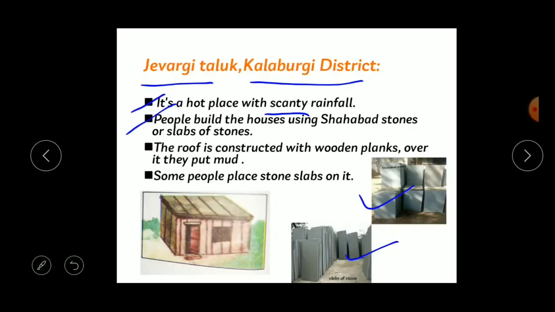Here the roof, what is the meaning of roof? Roof is nothing but the top of the house. This is called the roof, right? So the roof is constructed with wooden planks, and over those wooden planks they put mud. Okay, and some people place slabs of stone on it. Some of the people put slabs of stones on the roof, on the wooden plank. So these are the types of houses that we find in Jewargi Taluk, Kalburgi district. Understood, children? Okay, let's move to another part of our state.